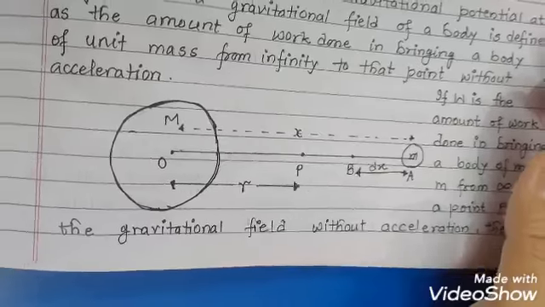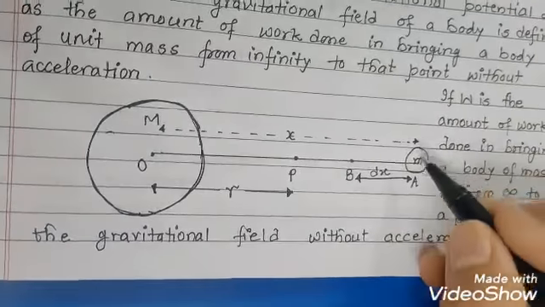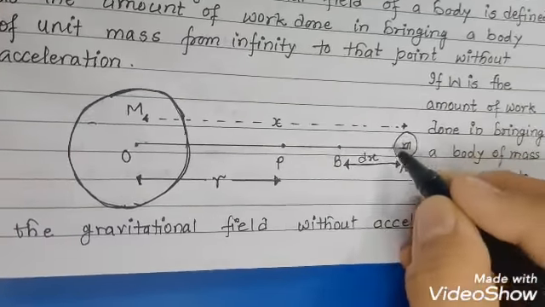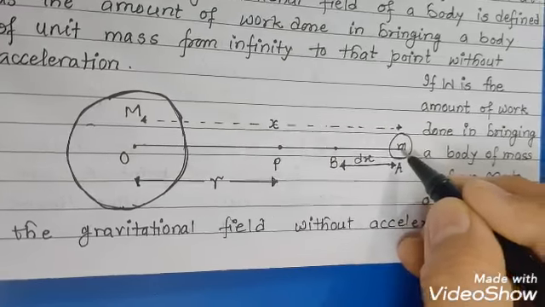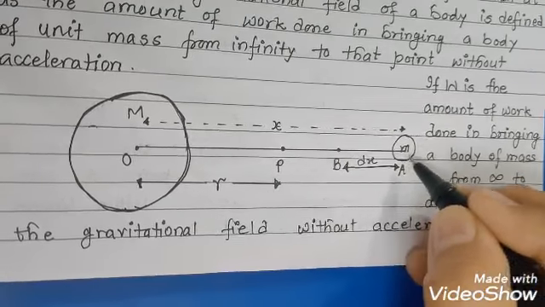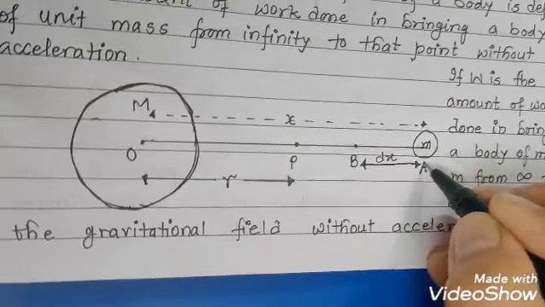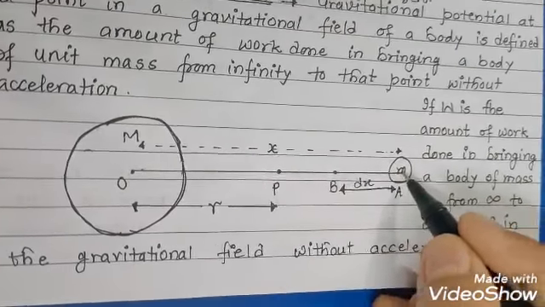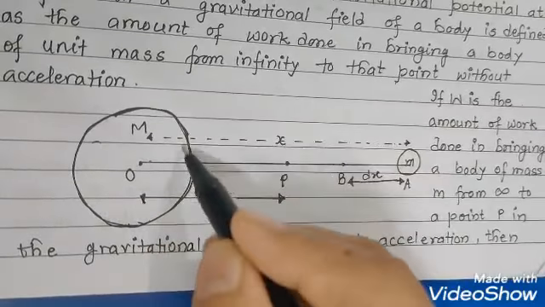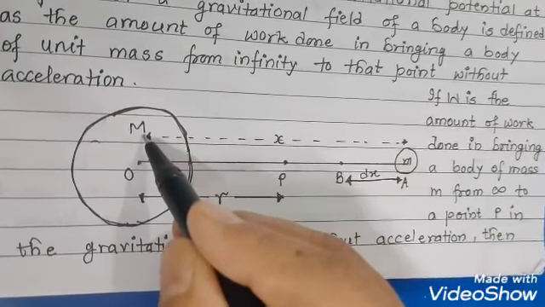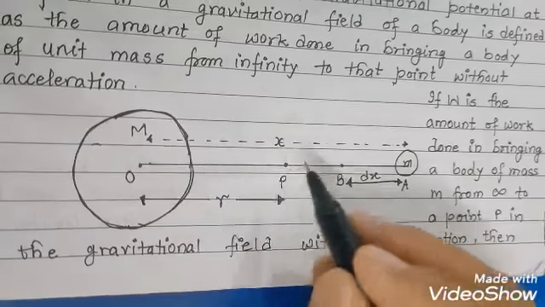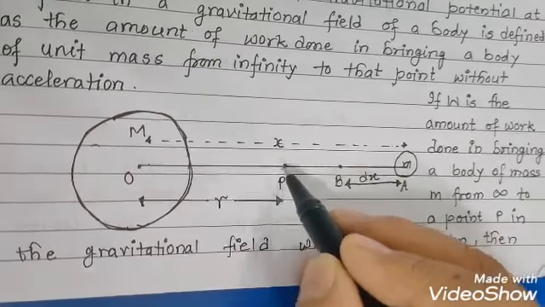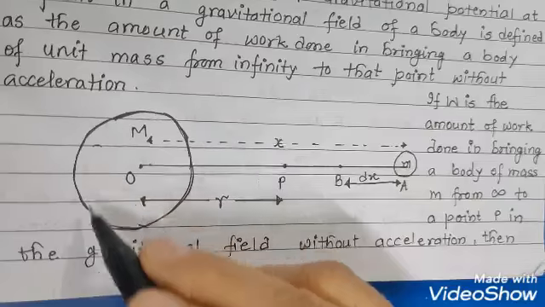We can understand this definition here. Suppose this is an object of mass m kept at some point A, and this point P is in the gravitational field of this object.